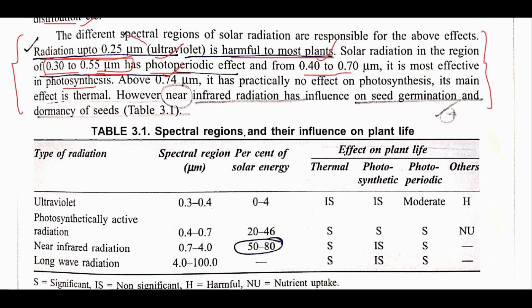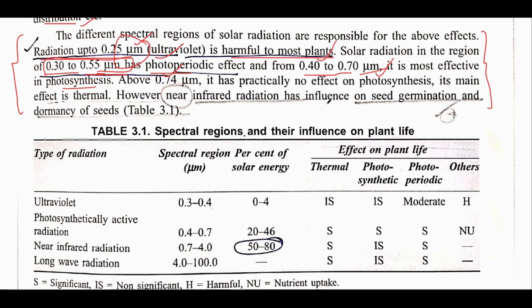See, these units are given in micrometer. When you convert it into other units, for example nanometer or angstrom, for example if this is given like 0.40 to 0.7 micrometer, if you convert it into nanometer, it will be 400 to 700 nanometer.